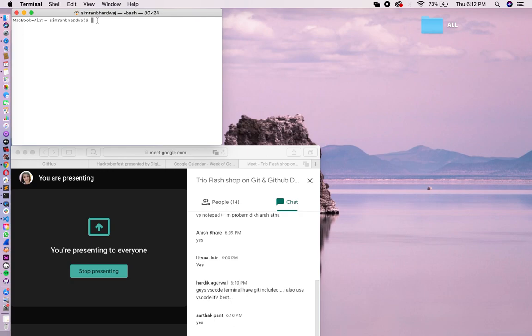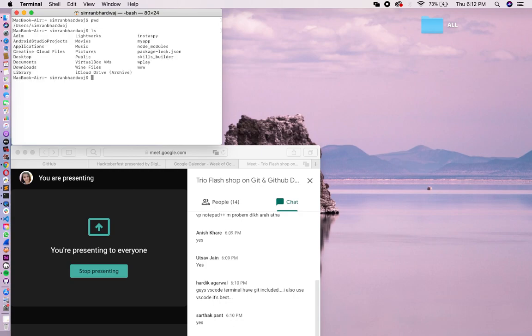The first command is pwd, which means print working directory. It is going to tell you which directory you are in right now. Right now I am in my working directory. Now there is another command, ls, which means list. It is going to list all the directories or files present in my root directory. So as you can see, there is a documents directory and a desktop directory.